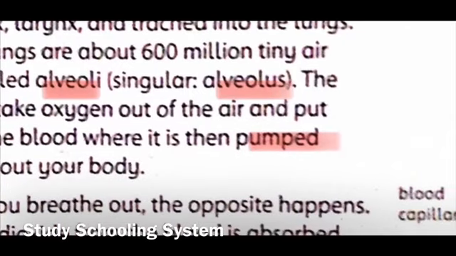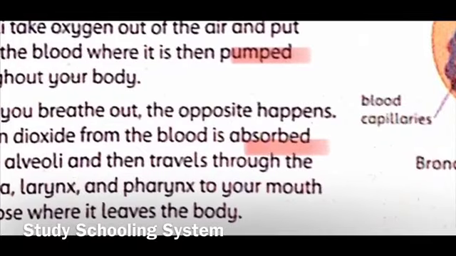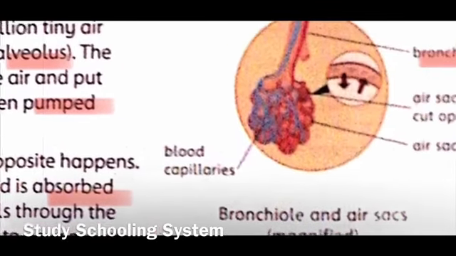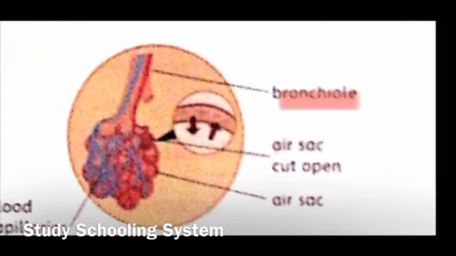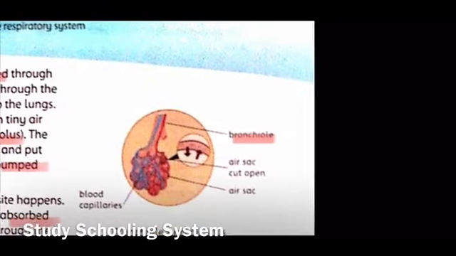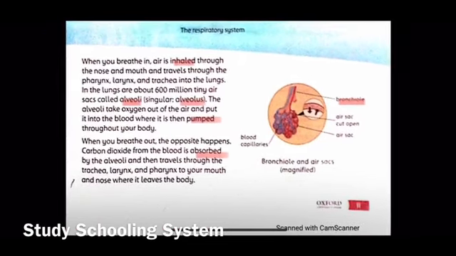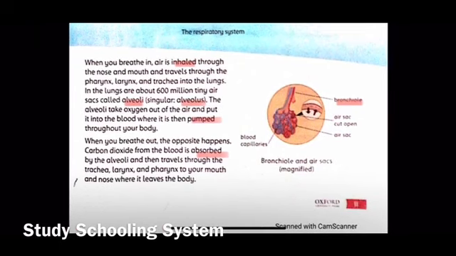And then the other word is pumped, which is an action. And your other word is absorbed, which is also a verb. And another word is bronchiole, which is the extension inside the lung that forms the air sac, right? So first comes bronchiole, and then from that bronchiole, you get air sacs, right? So those are your underlined words. Now we will move to your exercise number 2, which is question and answers, and we'll finish this.